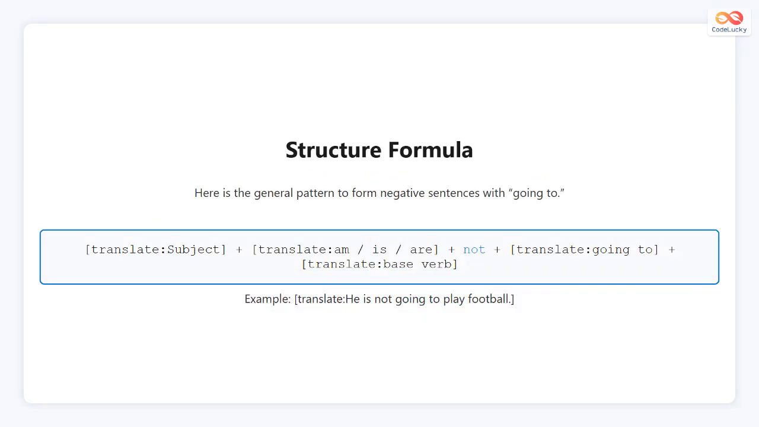The general pattern for making negative sentences with going to is simple. Start with the subject, then use am, is, or are, followed by not, then going to, and finally the base form of the verb. For example, he is not going to play football. This structure is the same for all subjects, only the form of the verb to be changes depending on the subject.